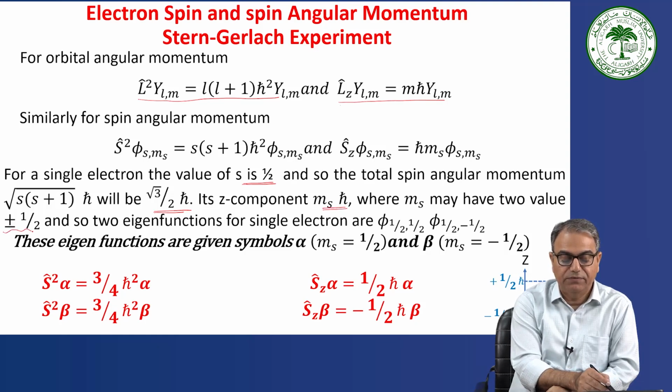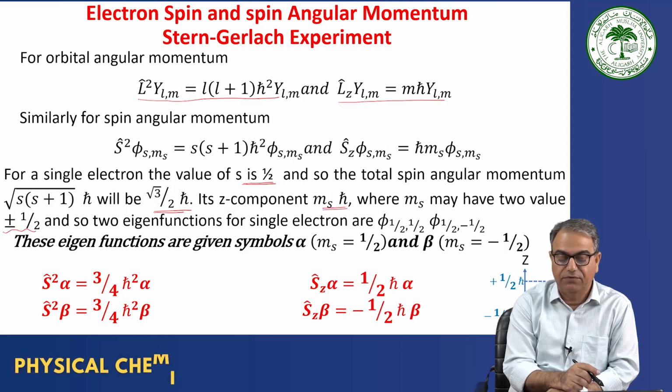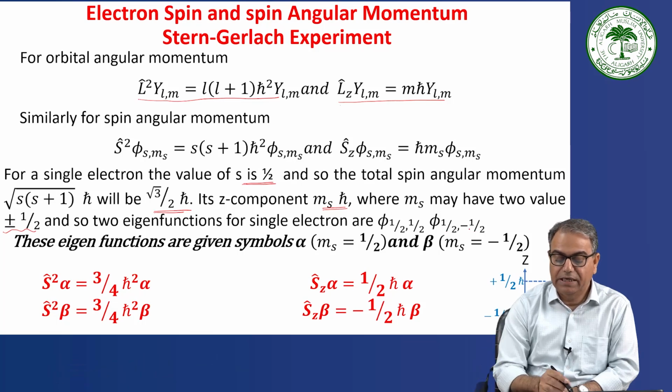So you can write two eigenfunctions for a single electron: phi half plus half and phi half minus half. These eigenfunctions are given the symbols alpha for ms equal to plus half and beta for ms equal to minus half.